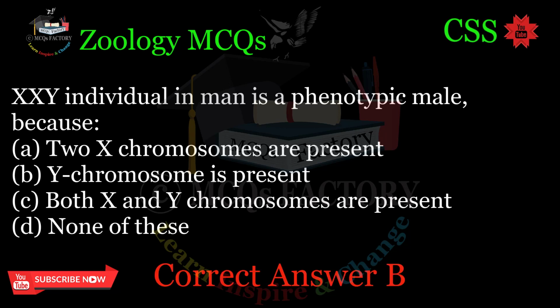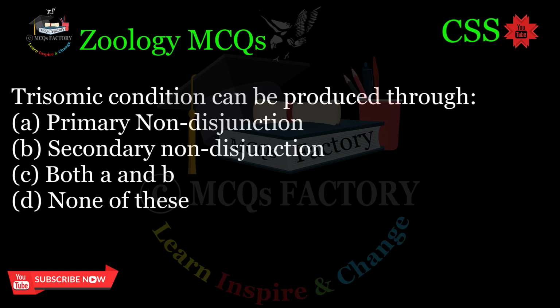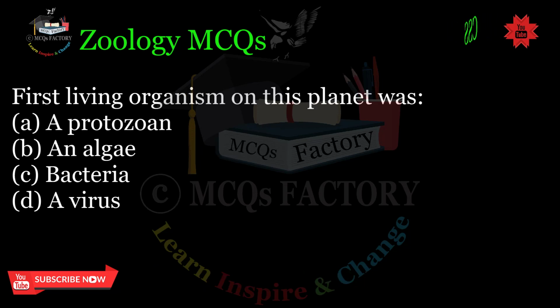Correct answer B. Trisomic condition can be produced through A. Primary non-disjunction, B. Secondary non-disjunction, C. Both A and B, D. None of these. Correct answer A.